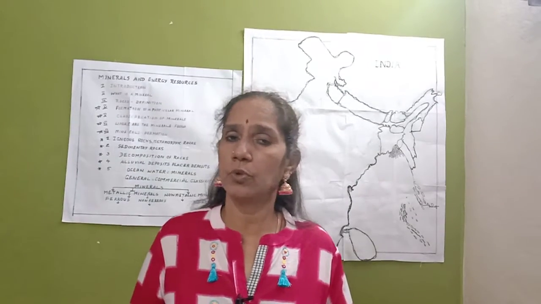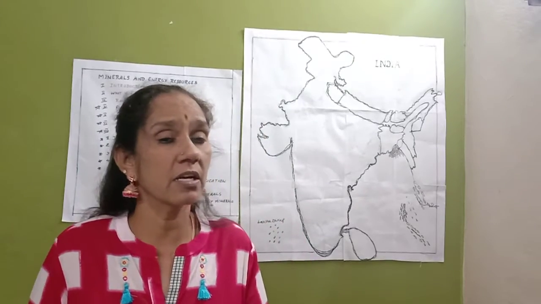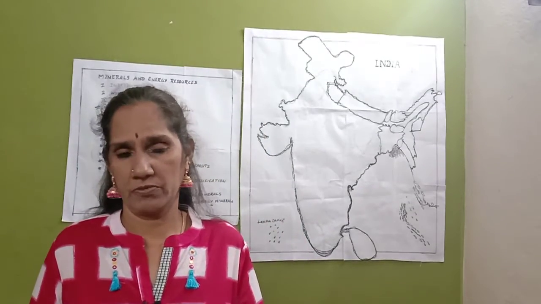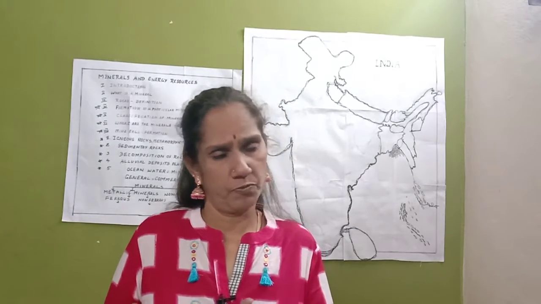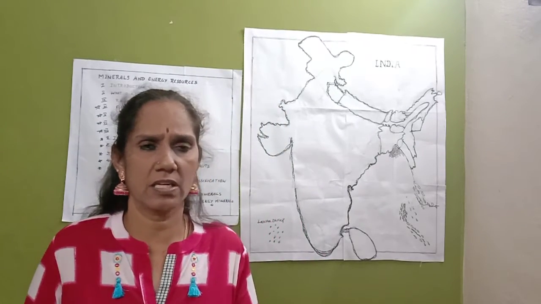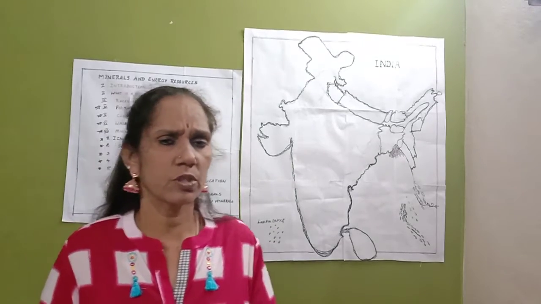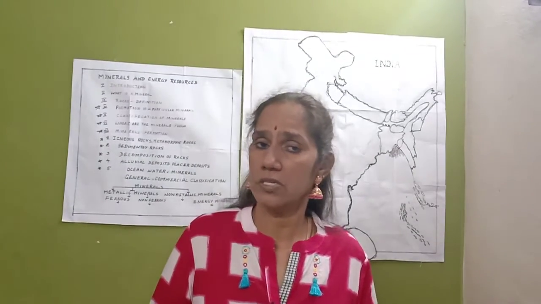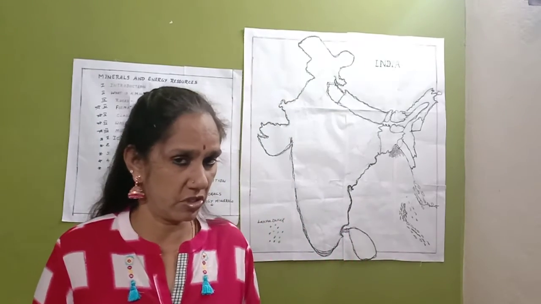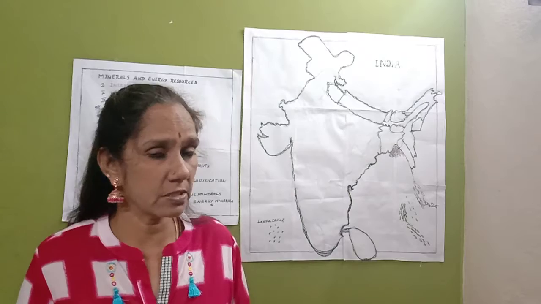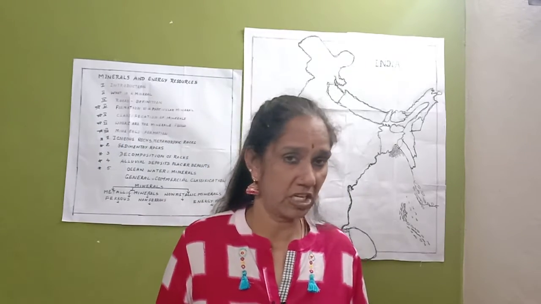The term ore is used to describe an accumulation of any mineral with a certain combination of elements. The mineral content of the ore must be in sufficient concentration to make its extraction commercially viable.